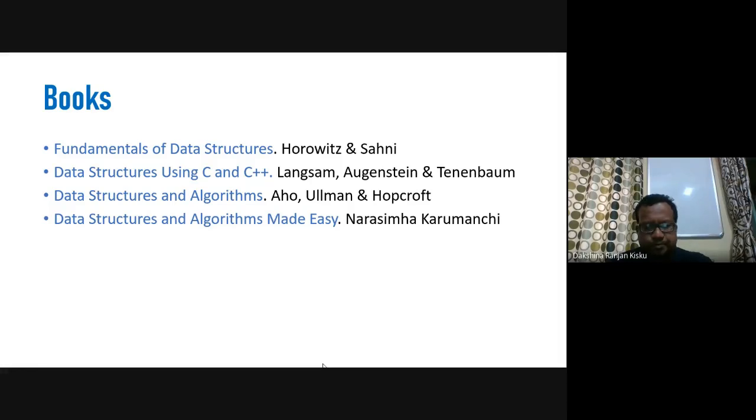Data Structures using C and C++ by Tannenbaum is also a very good book. Then we have Aho, Ullman, Hopcroft. All four books are very good, but the first one, by Horowitz Sahni, you can use as the textbook.